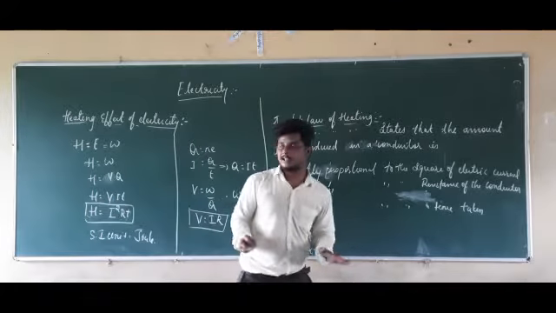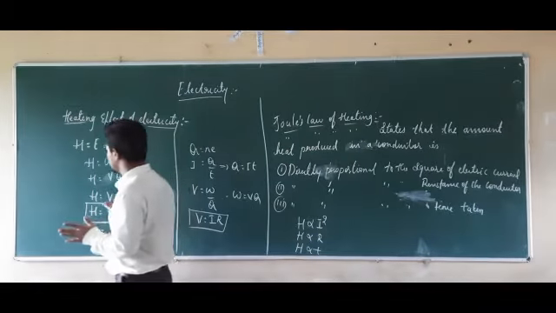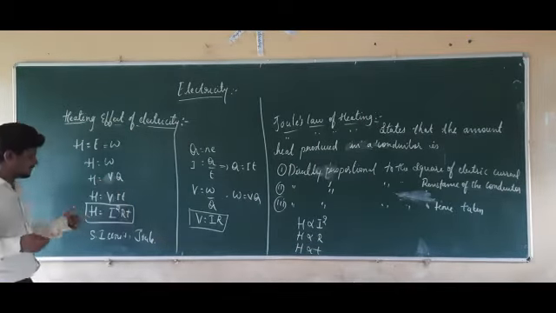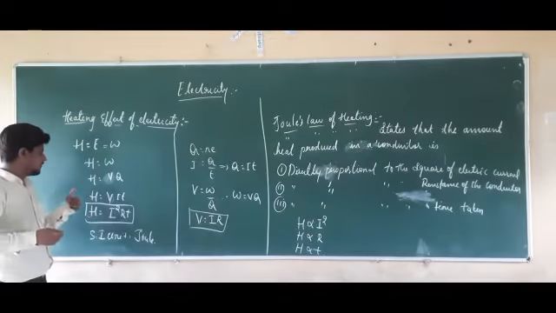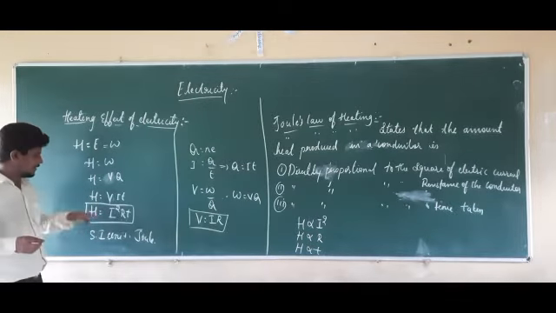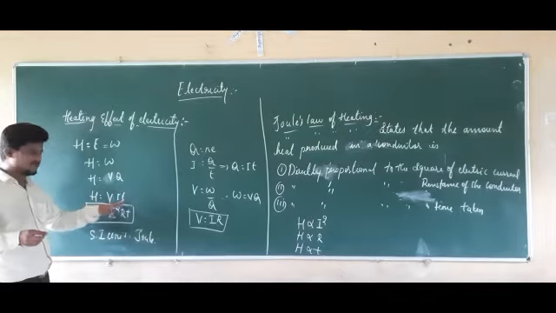So this is about heat and Joule's law of heating. Always remember this formula: H equal to I square R into T, or H equal to V I T, where V is the voltage, I is the current, and T is the time taken.